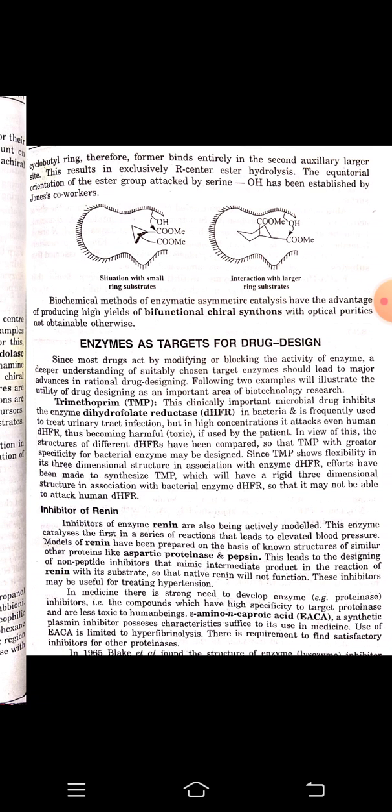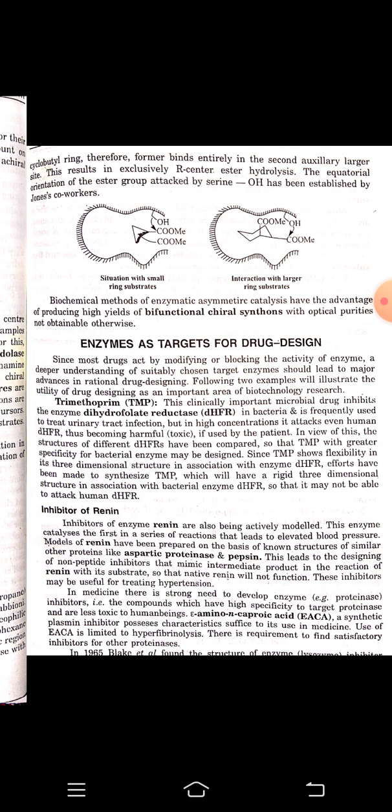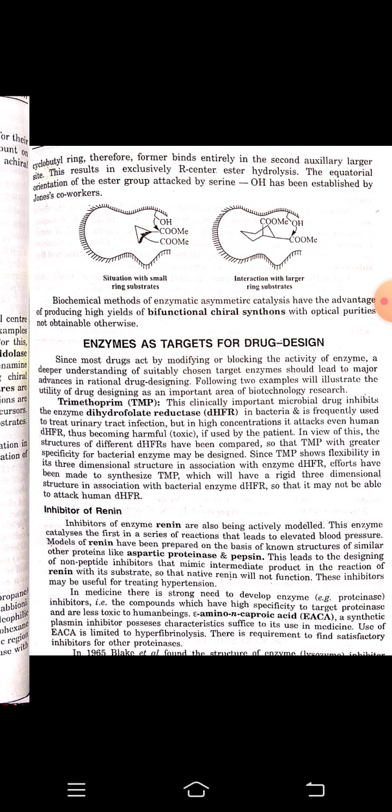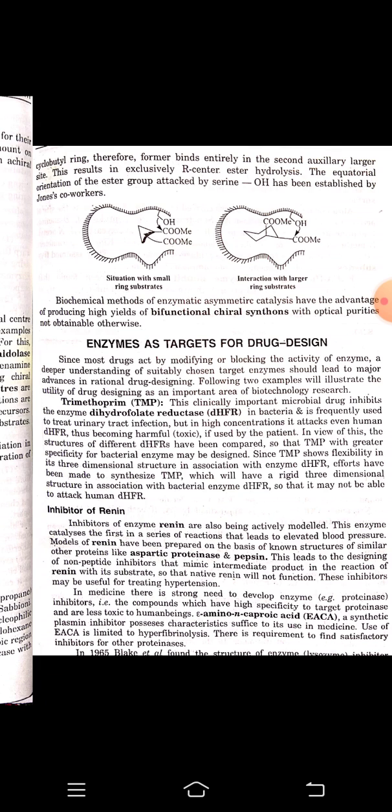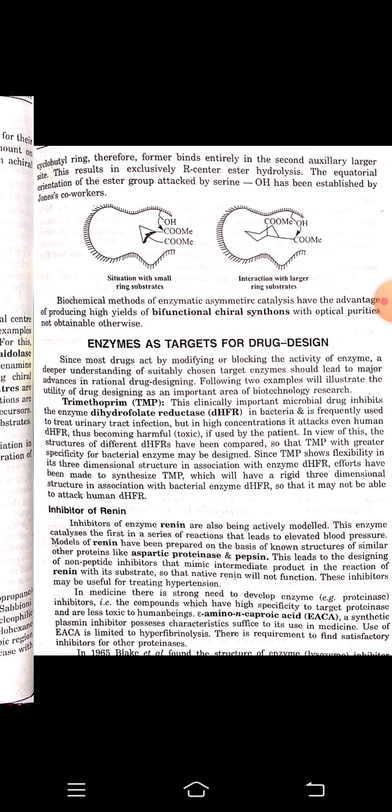For example, EACA, a synthetic plasmin inhibitor, possesses characteristics sufficient for its use in medicine. Use of EACA is limited to hyperfibrinolysis. There is a requirement to find satisfactory inhibitors for this proteinase.